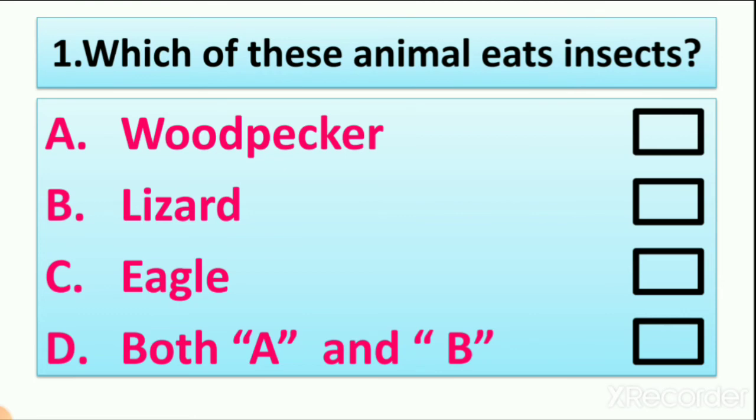We learned about woodpecker, that woodpecker eats insects from the stem of the tree, right? Then we learned that lizard eats insects. Then we learned about eagle and option D. So let's see what the answer is.